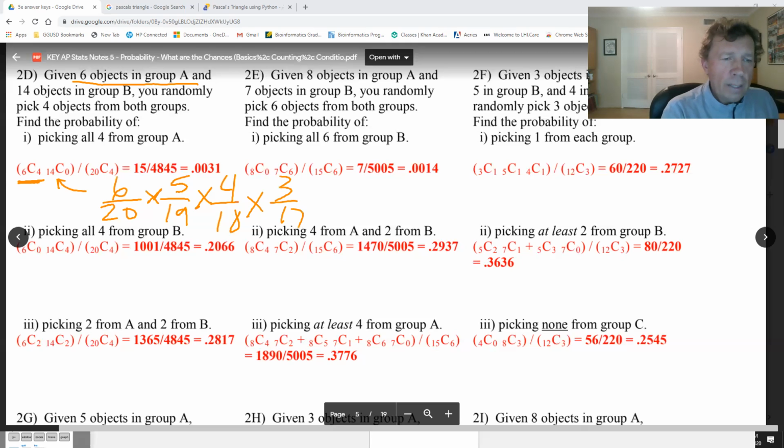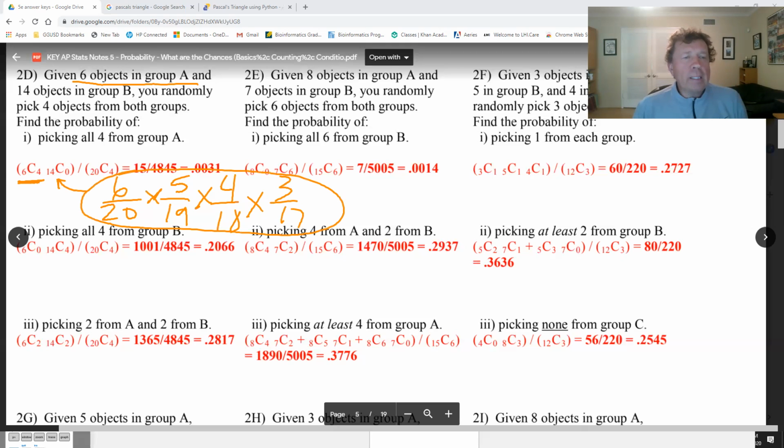That's it, right here. That will give you the same answer, because that is 4 consecutive objects from group A. And of course, you're not replacing any time. So you have a countdown in the numerator of how many objects came from A and a countdown in the denominator.